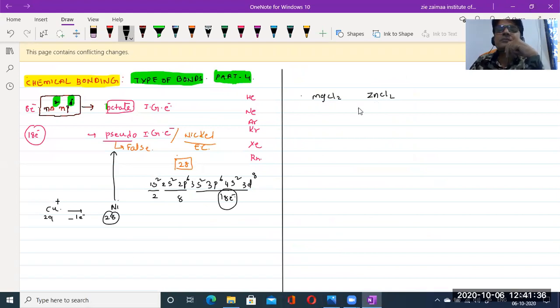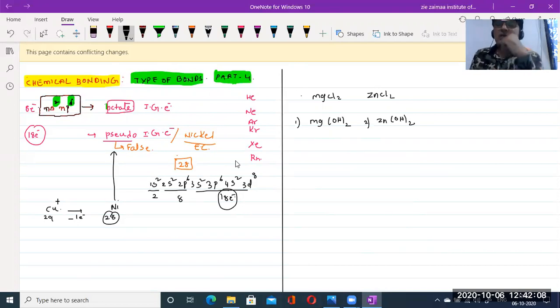Otherwise, magnesium hydroxide, how can we write it? Mg(OH)2, and zinc hydroxide, Zn(OH)2, taken twice because the charge is +2. So that's why we need these two molecules. Now the question can be raised like this: which of the following molecules, the first one or the second one, has more covalent nature?